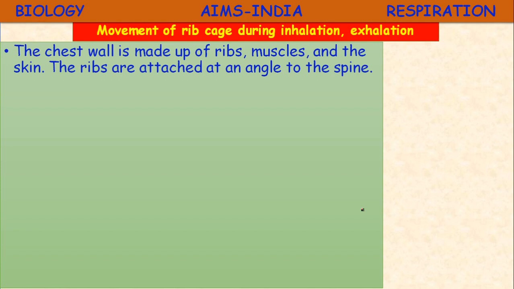So the chest wall is made up of ribs, muscles and the skin. The ribs are attached at an angle to the spine, meaning the spinal cord or the backbone. If you run your finger along one of your ribs, you will notice that it extends downward from the spine, isn't it?